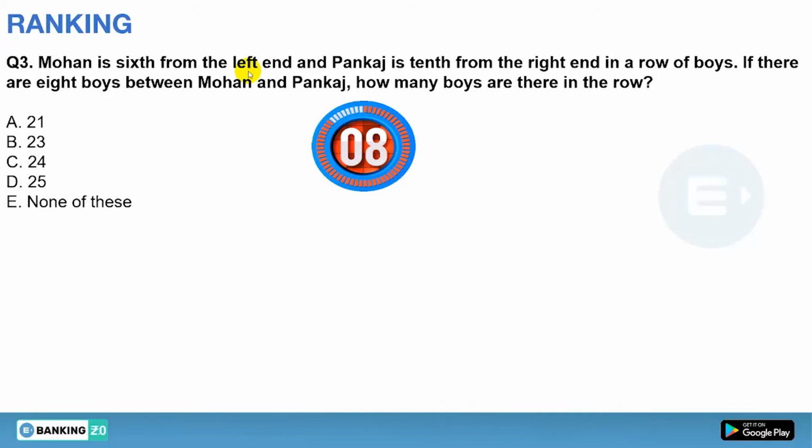Last 10 seconds, guys. Okay, that's it. So time's up. Let's see the question. Mohan is 6th from the left end and Pankaj is 10th from the right end in a row of boys.